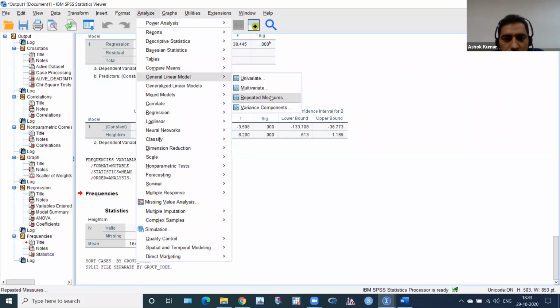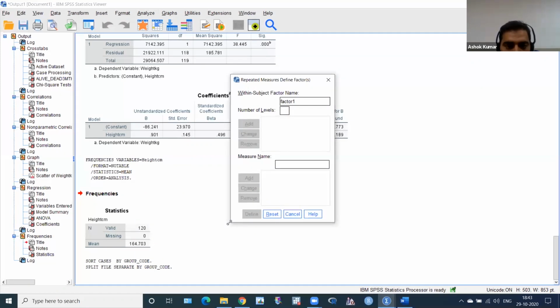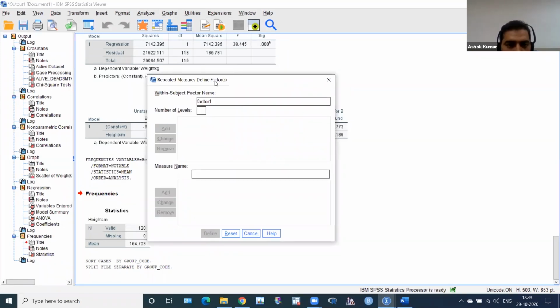Then you have to click Repeated Measures. Very good. You will get this Repeated Measures Define Factor box. The factor is quality of life, QOL, and the level of measurement: baseline, 3 month and 6 month, 3 times. Then click Add. Quality of life, 3. If there were 4 measurements, I would put 4 here. Then define. There is no need for a measure name. Just click on Define.